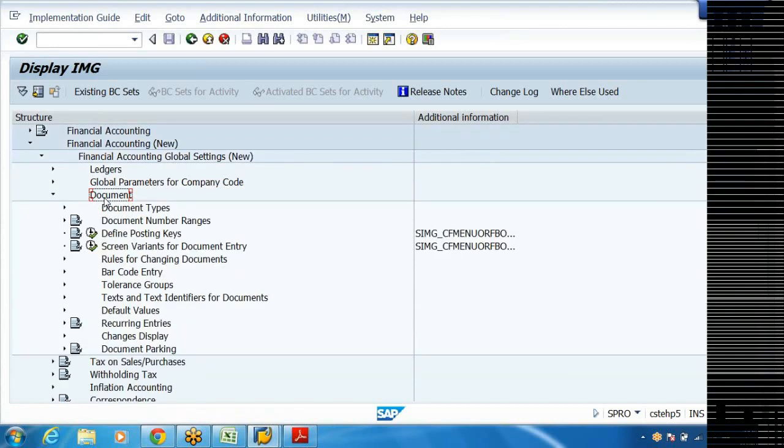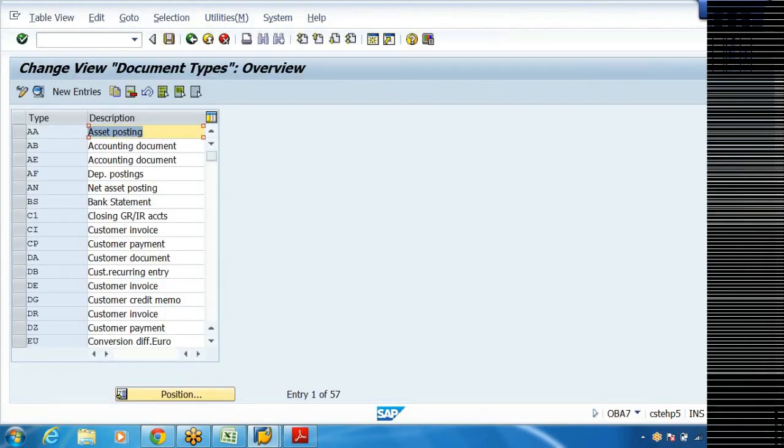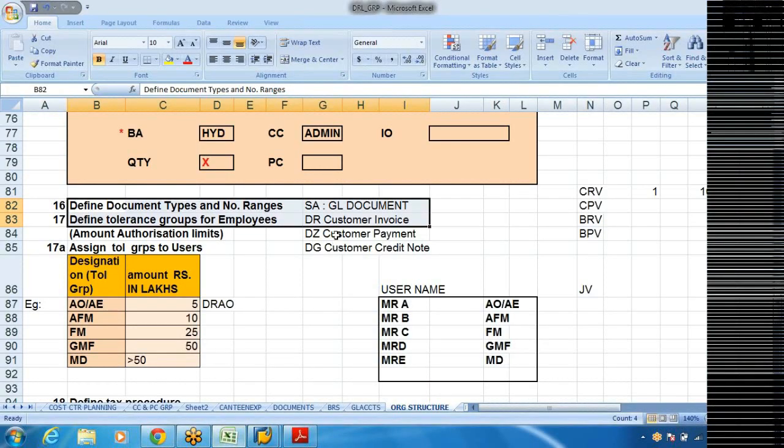So document types, OBA7 is the T code, right? Define document types for entry view. Execute this. Don't forget to read the documentation there. Now the standard document for GL accounting is called SA. Even here I told you we use SA for GL document.